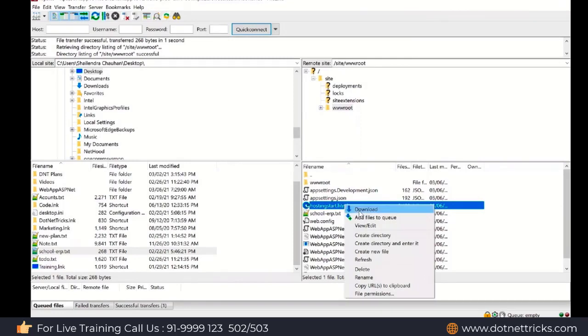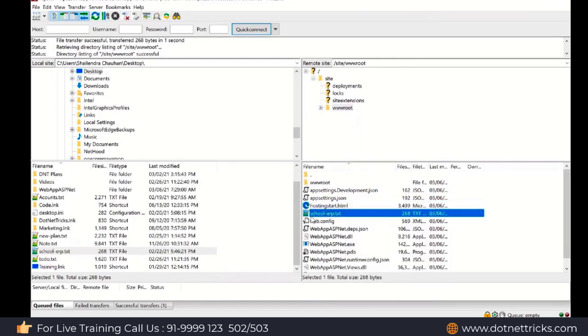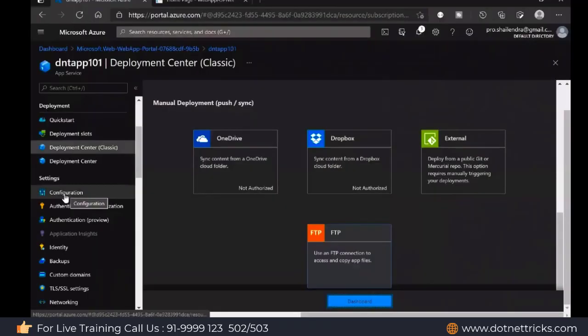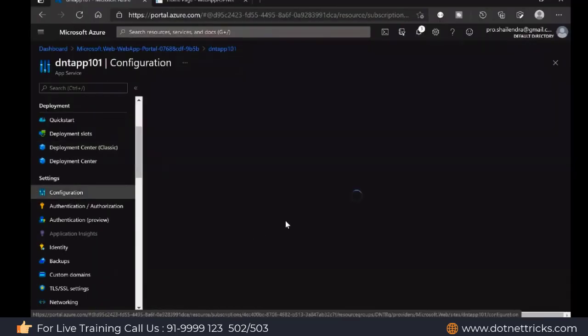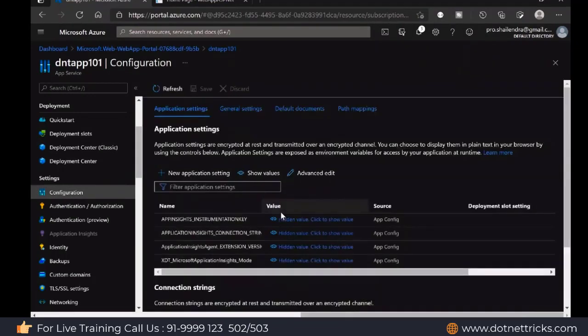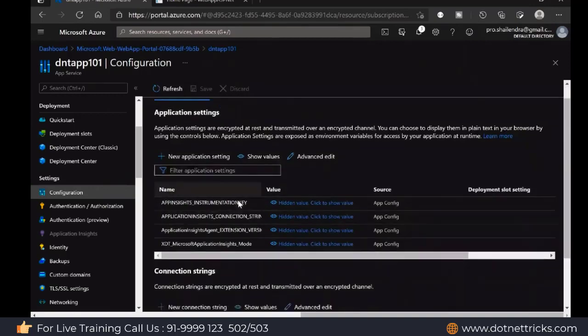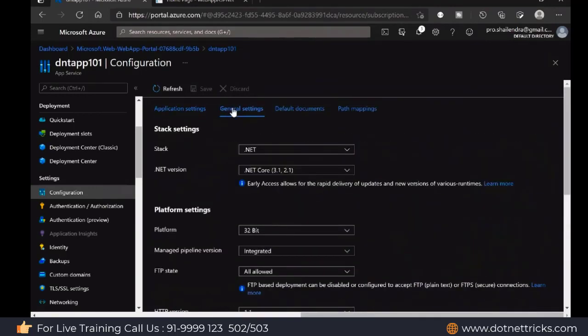It will be downloaded. So from FileZilla, if you like the traditional style, it can be used. And if you're willing to change the configuration, by looking into the configuration option you can change it over there. These are the general settings available for changing the .NET runtime stack: 3.1, 3.5, 4.8. One of the versions you can select here.